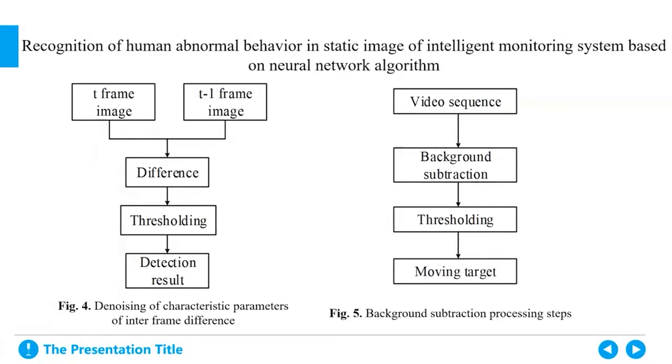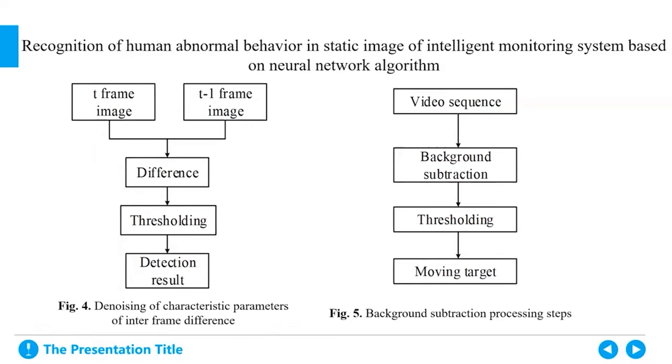The background subtraction method is also a special interframe difference method. This method can get a more complete static target with fast operation speed and can adapt to the real-time requirements of the system. When using this method to detect static targets, it is very important to get a more stable background model.